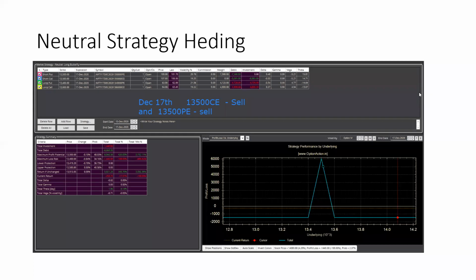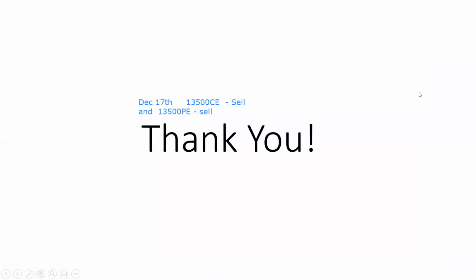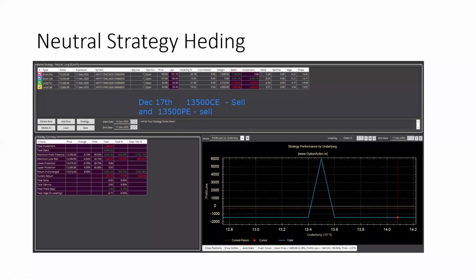For an option buyer strategy, there is one more strategy here called spreads. There are a lot of spreads: diagonal spreads, calendar spreads, vertical spreads. So there are different ways of hedging. If you're an option buyer, what you have to do is go and short your positions.